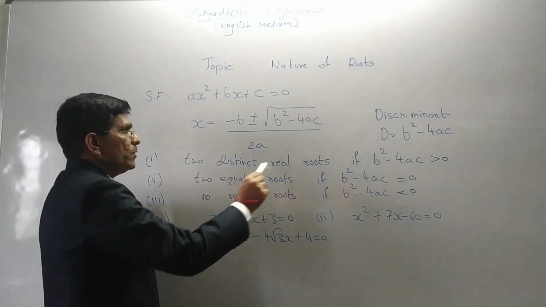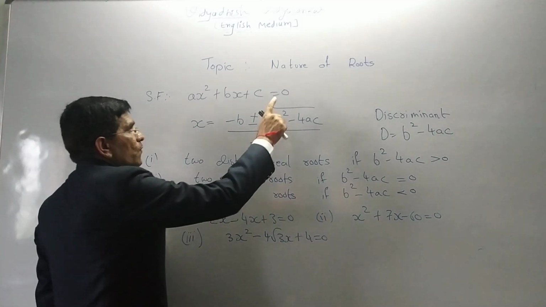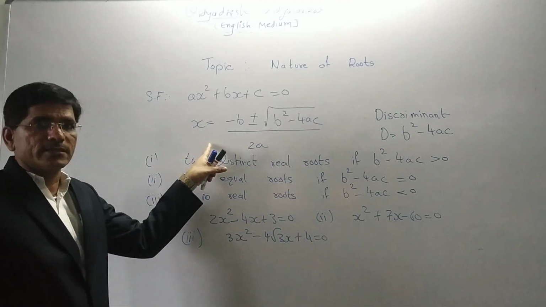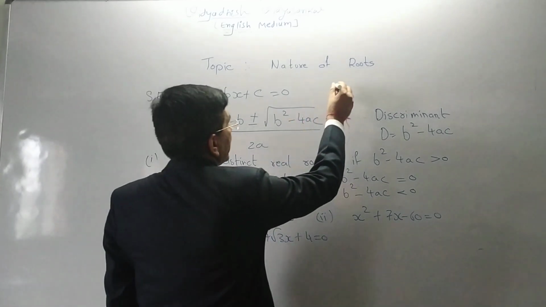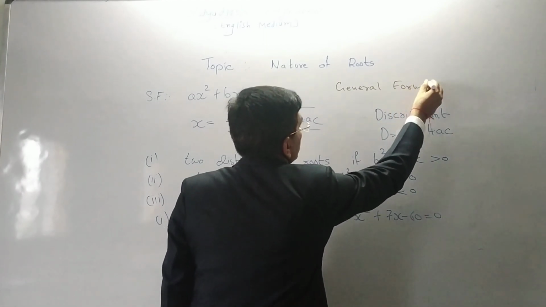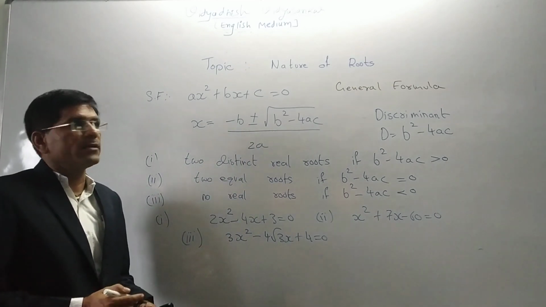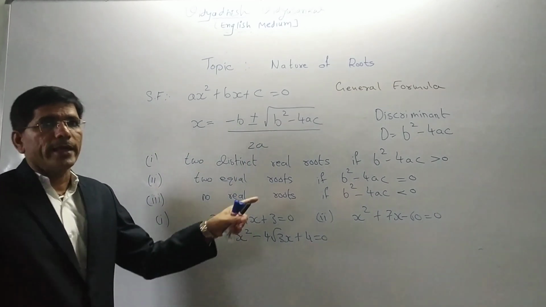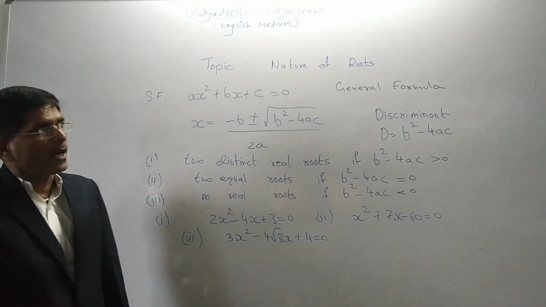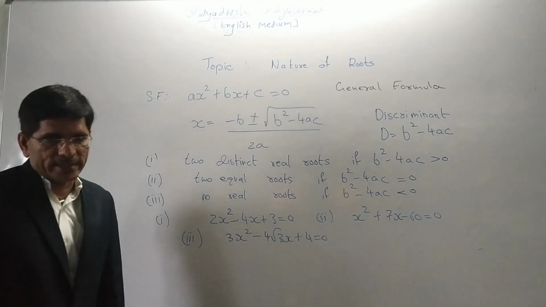Actually it is related to the general formula. If we want to find the roots by the general formula, then we also apply this. Someone asked, what is the general formula? The general formula means x is equal to minus b plus minus under root b square minus 4ac divided by 2a. If you see properly, a, b and c are given in the question.